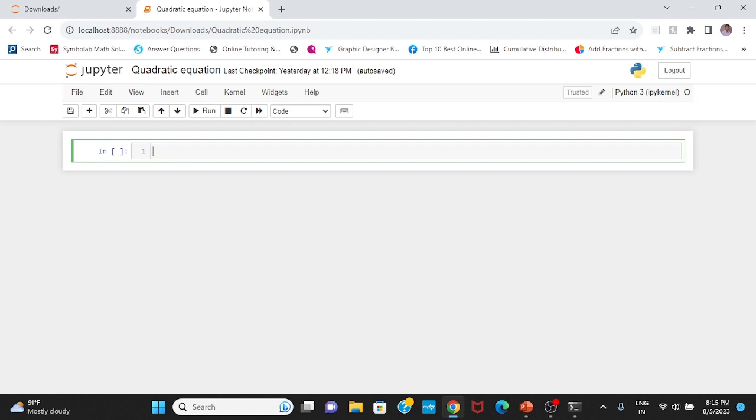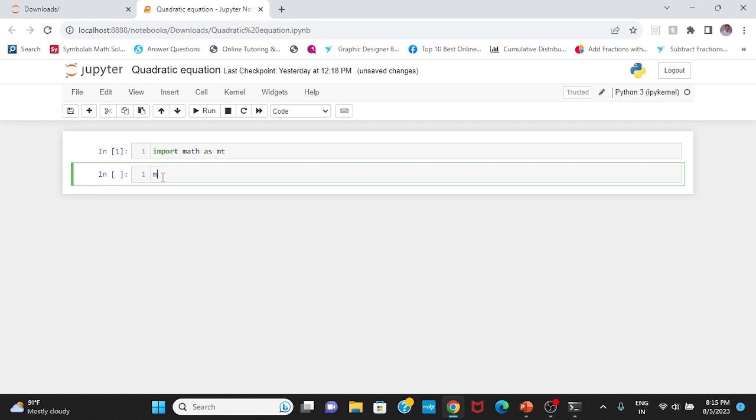So first of all, I need to import the math module so that I can use math.sqrt to get the square root of d. So I will import math as m, in short. I will run it and I get it. So I can check if it is working or not.